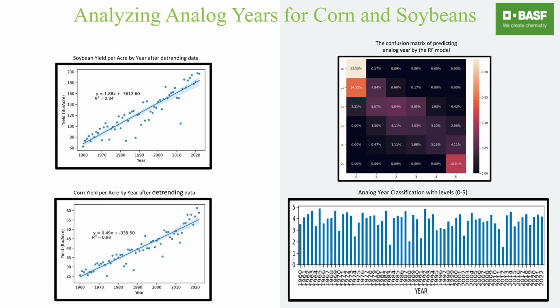Imagine that you are a small farmer in Indiana, about to plant your crop. You would like to maximize your crop yield, but the coming year could result in a bad harvest, or it could be massively successful. Ultimately, you do not know. What if we were to tell you that we could predict the yield of your soy or corn crop by relating the coming year to similar previous years?